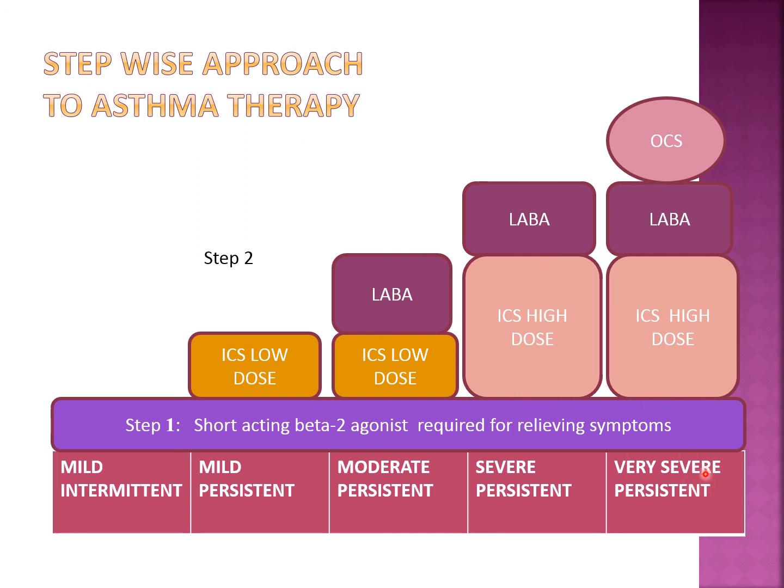And when it becomes very severe persistent, then apart from giving inhalational corticosteroid in high dose and a long acting beta 2 agonist, we have to add oral corticosteroids also. So this is how we increase the drugs stepwise as the asthma severity increases stepwise. So this is called a stepwise approach.